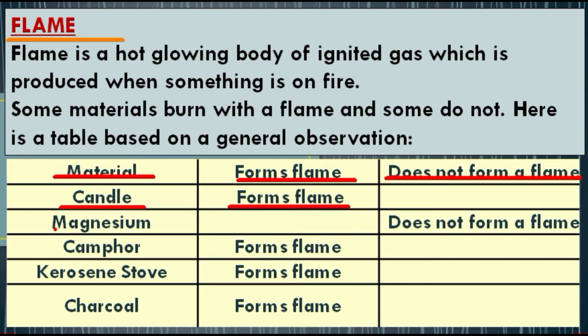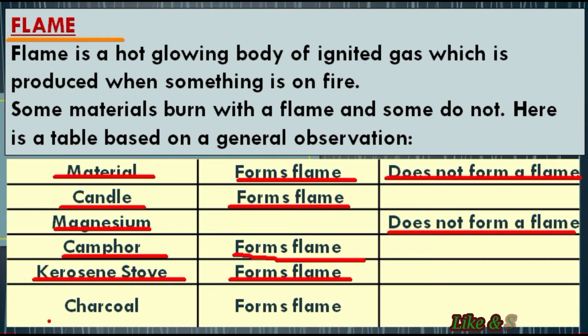Now students, the second material is magnesium. Students, you already did an experiment in your previous class related to magnesium ribbon, and if you remember, magnesium doesn't form a flame. Next one is camphor. Students, camphor also burns with a flame. The next material is kerosene stove. Students, a kerosene stove also burns with a flame. And the last one is charcoal. And students, charcoal also burns with a flame.